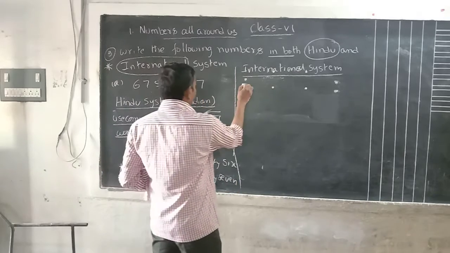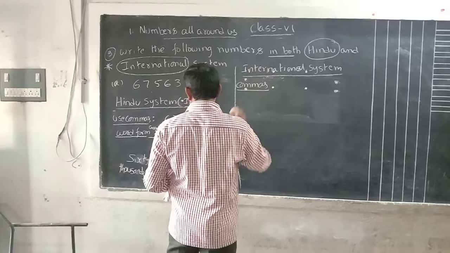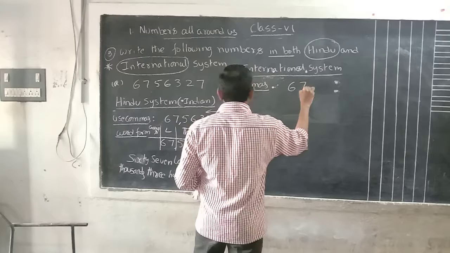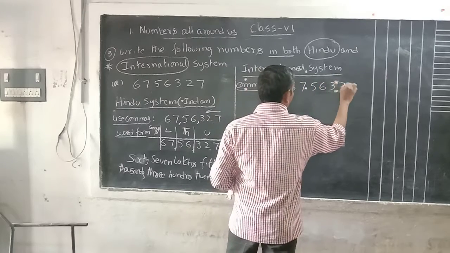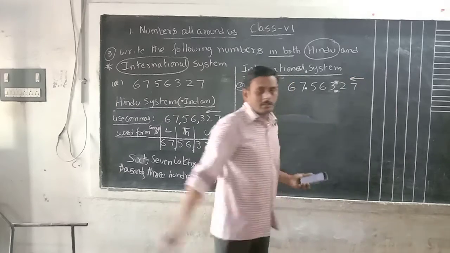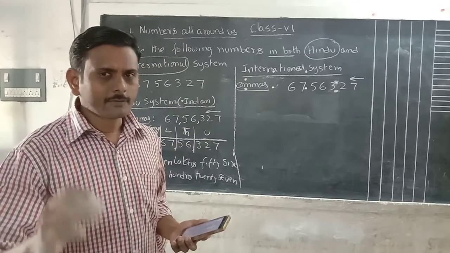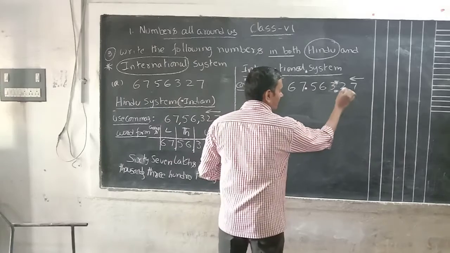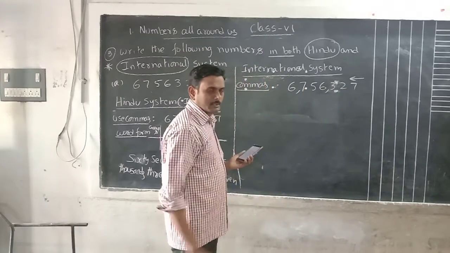What is the number here? We have to use commas. What is the number given to you? 6, 7, 5, 6, 3, 2, 7. We have to start from the right side. In the international system, we place a comma after every 3 digits. That is 1, 2, 3, comma.